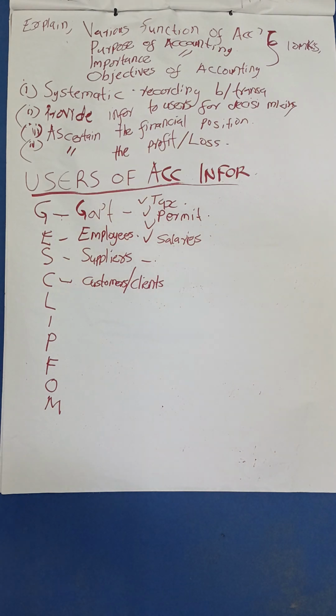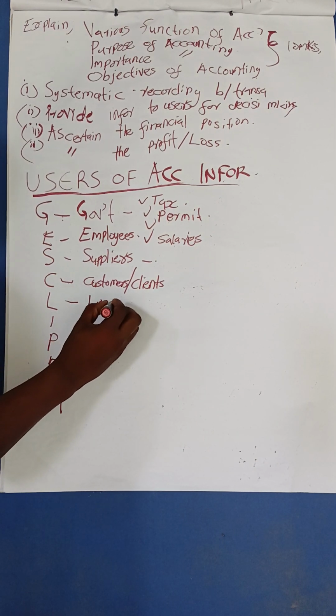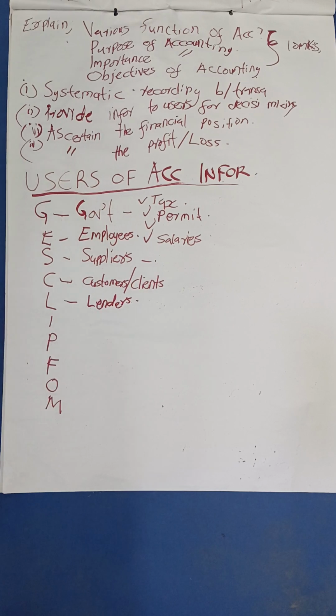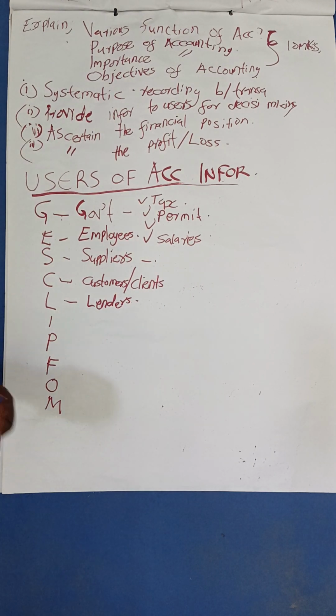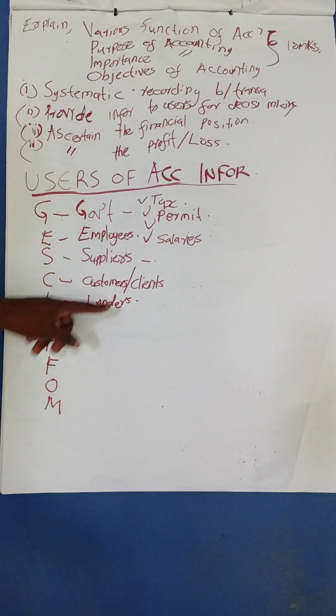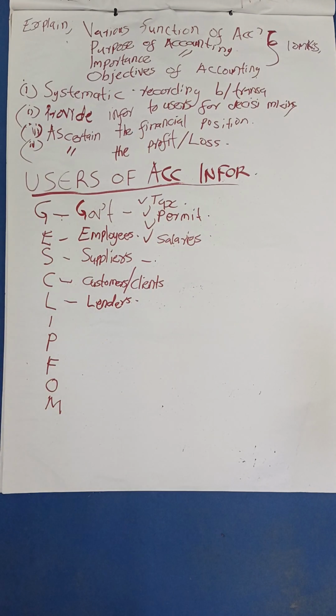Good. Then we have the lenders, e.g. the banks. Here letter L stands for the lenders. I tend to believe those who are in business can tell this, because one day you'll walk into a bank and the bank will be interested to know how your business is working. So they will be able to tell, if you want maybe a loan of 1 million, and they will calculate for you whether the business will be able to pay that 1 million over a certain period, maybe a long-term loan that will run for 2 or 3 years.